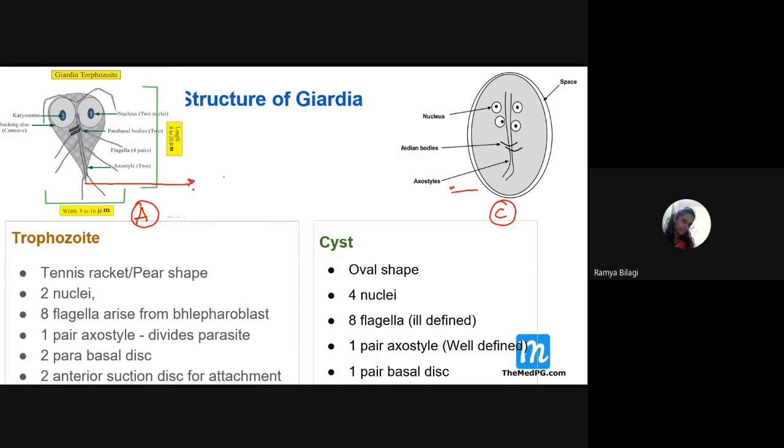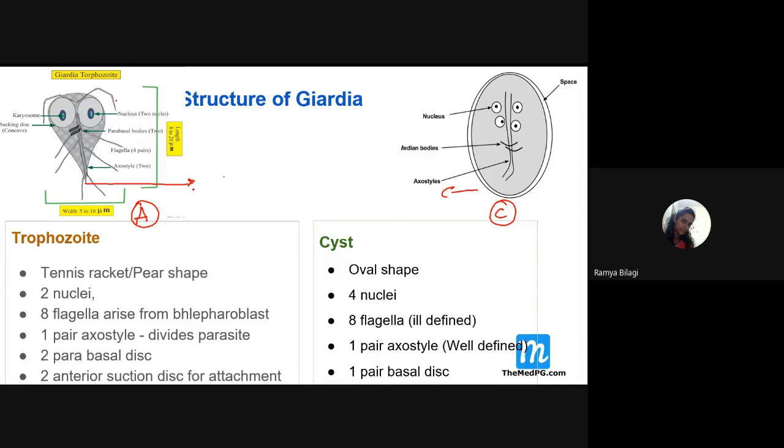So in a stool specimen or in a community-based survey, if you have identified this particular organism, then what might be the possible source of infection? Such types of questions are asked. In the very recent 2020 question also, they have asked the life cycle, and they have shown the picture of scrub typhus, and they have asked about the mites, and also this point is very important for you.